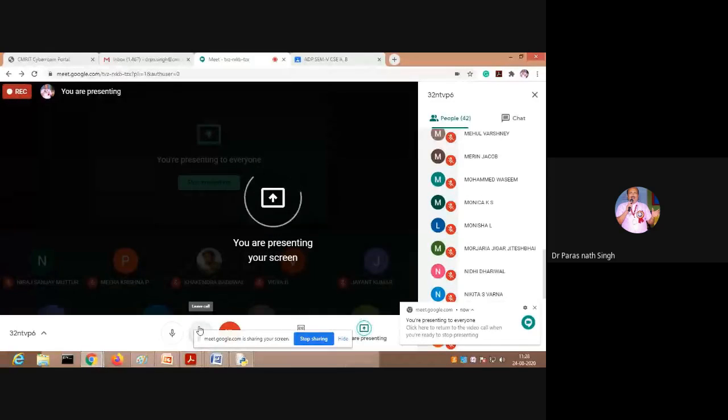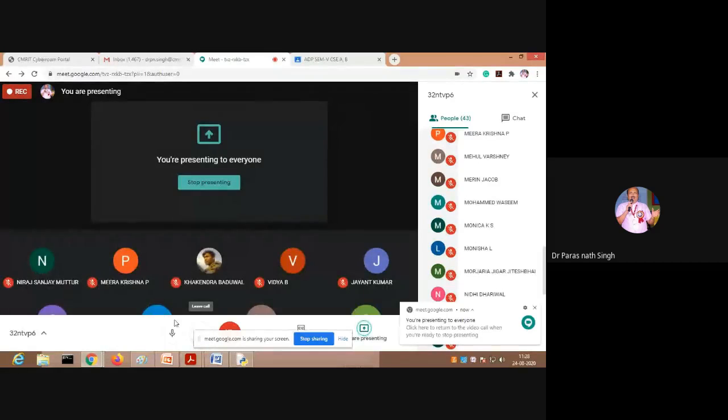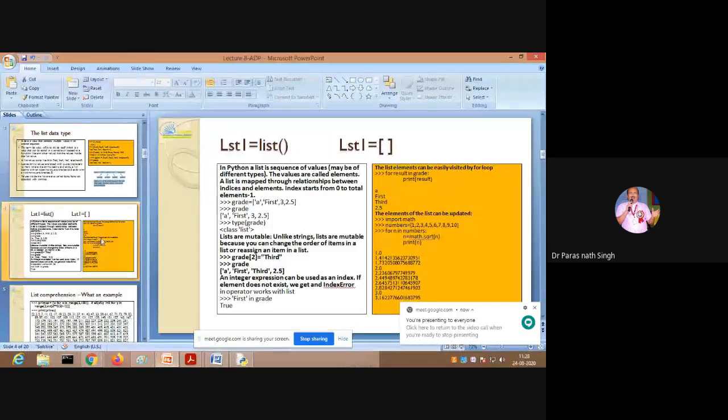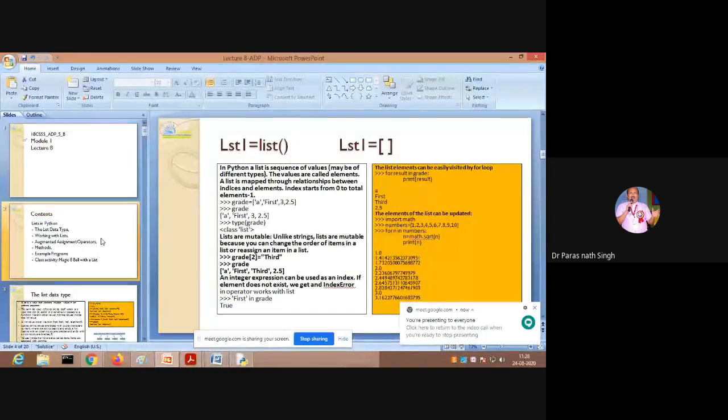And today we have taken the most popular collection of Python, the data structures of Python, which we are calling collections.